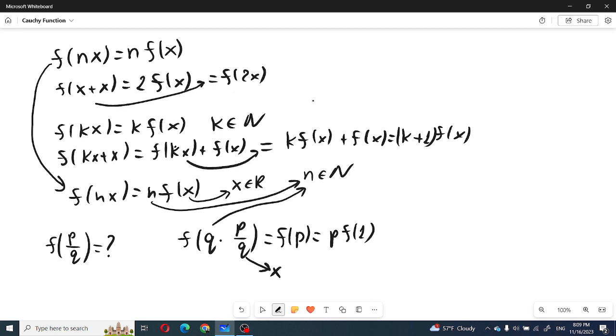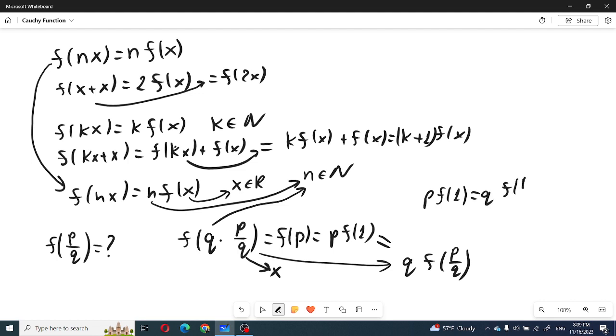We assume that the denominator is positive. Now we will get that this equals q times f(p/q). Now if we combine these two equations, we see that p times f(1) equals q times f(p/q). So if we divide both sides by q, we get that f(p/q) equals p/q times f(1).